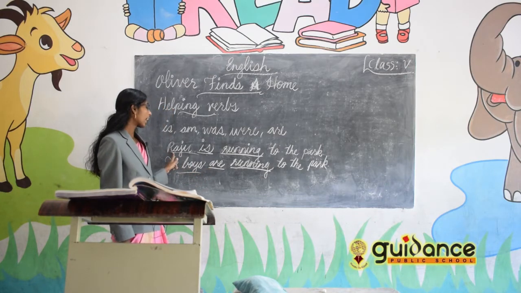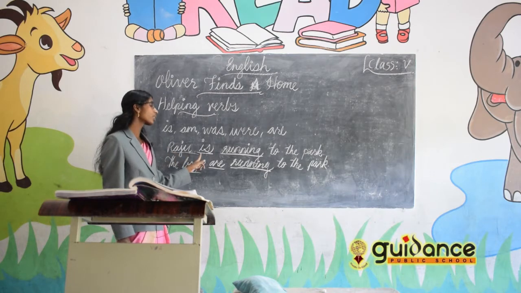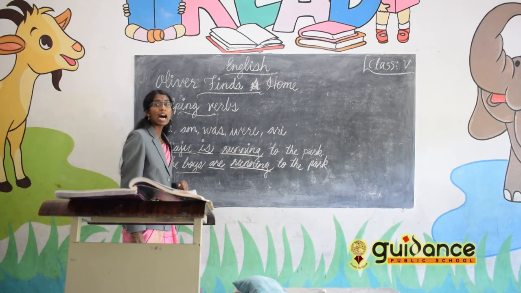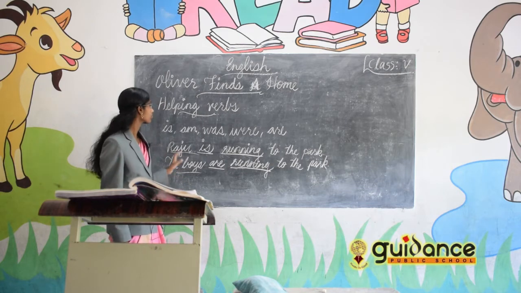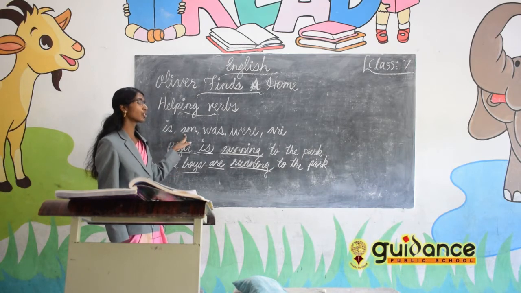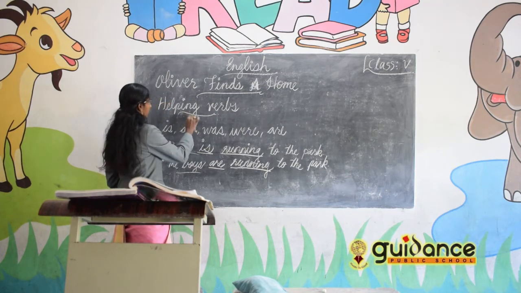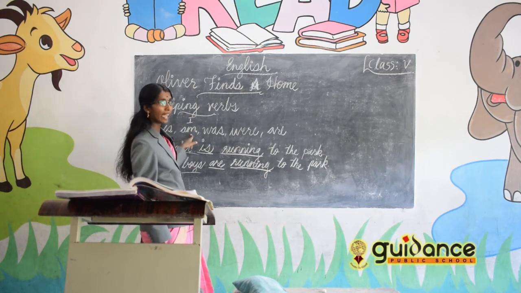Here Raju is only one, it's a singular subject, so you use is. If it is boys, more than one, a plural subject, you use are. Understand? Then am is used with what? Am is used only with I.